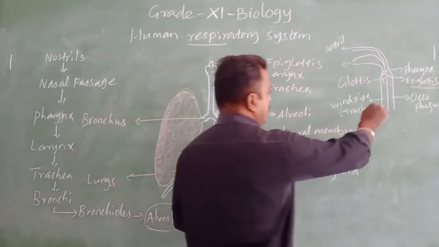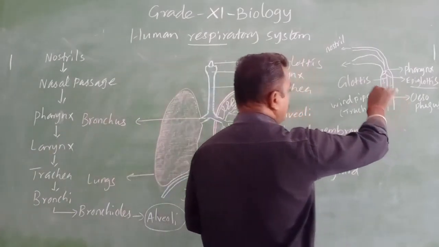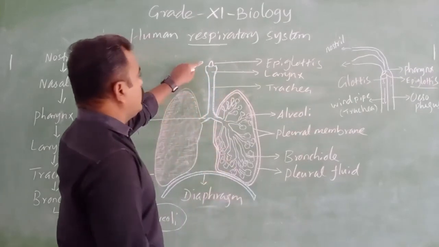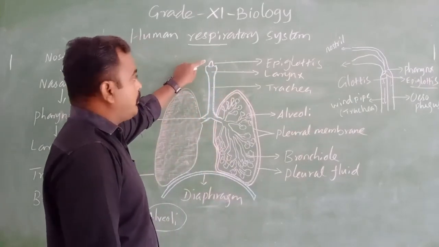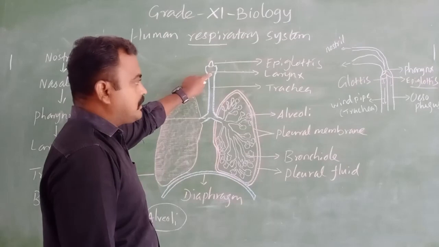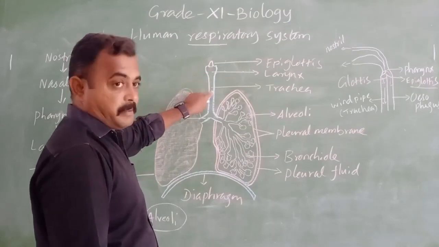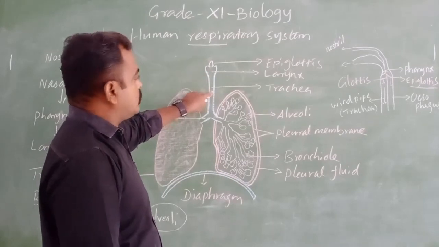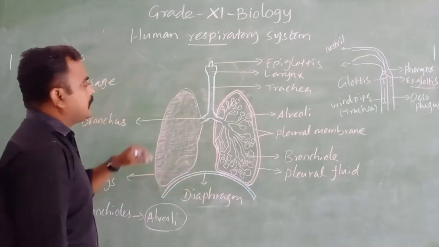Then the trachea, where the air enters. Here I have written the epiglottis, so the epiglottis is present, after that the larynx, then the trachea.